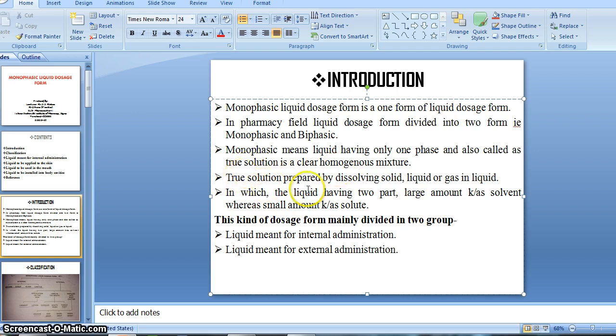But this monophasic or true solution has two parts, okay. The large amount part is called the solvent, and the small amount part is called the solute, right? Means the substance which is in small amount is called the solute, and the liquid which has a large amount is called the solvent, right? Means solute dissolves in a solvent, right?